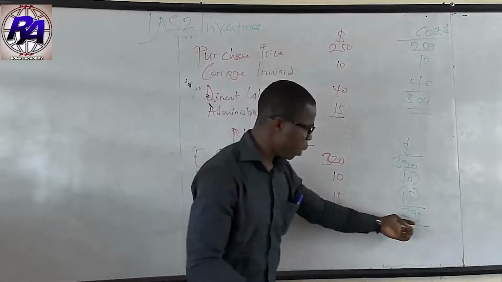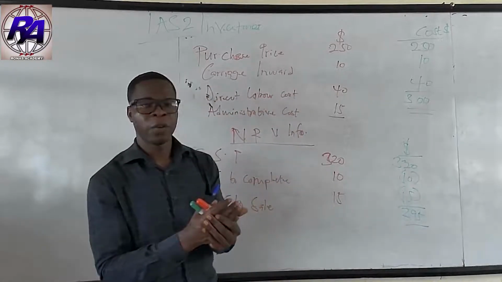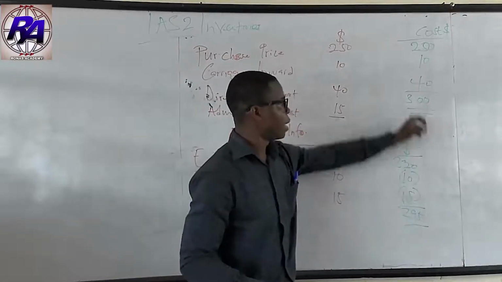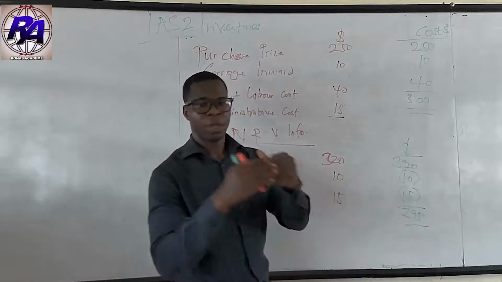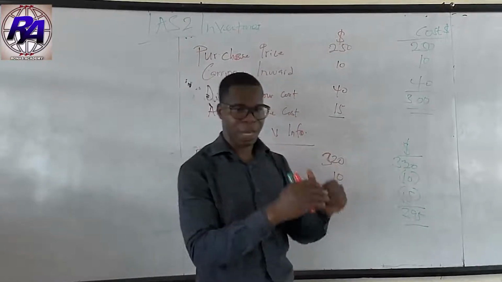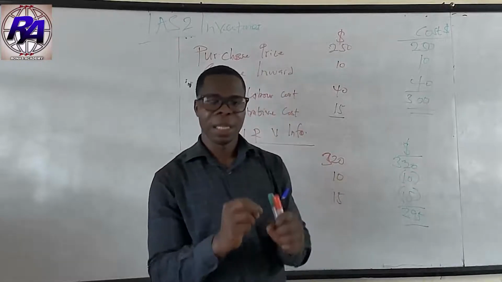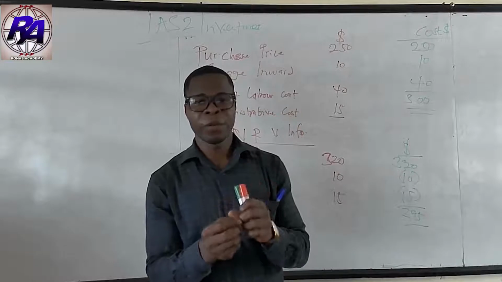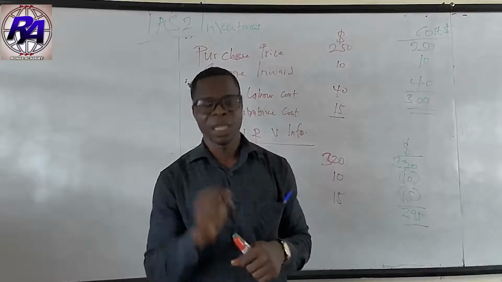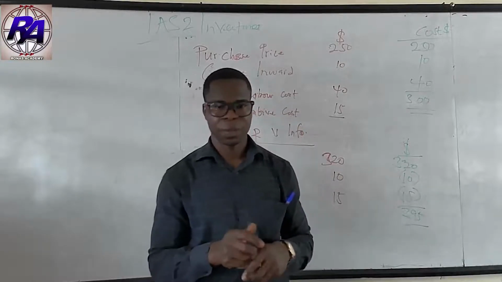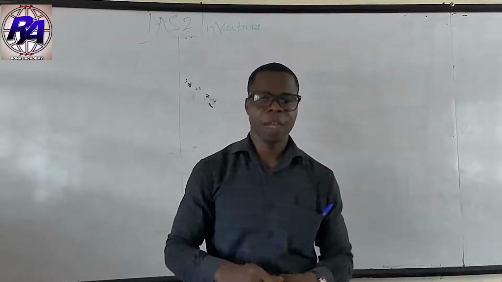So you present the inventory at 295, and then the 5 that is the difference will also be an expense in the books of the entity. So this is the treatment when the value of your inventory is the net realizable value instead of the cost.